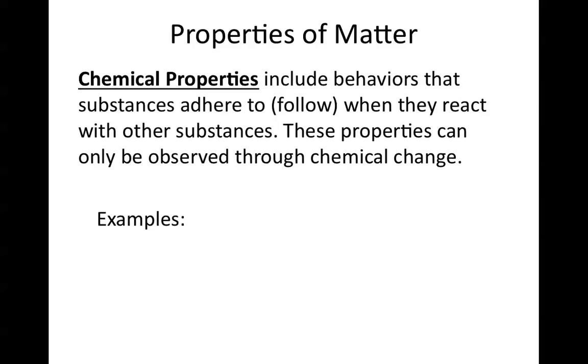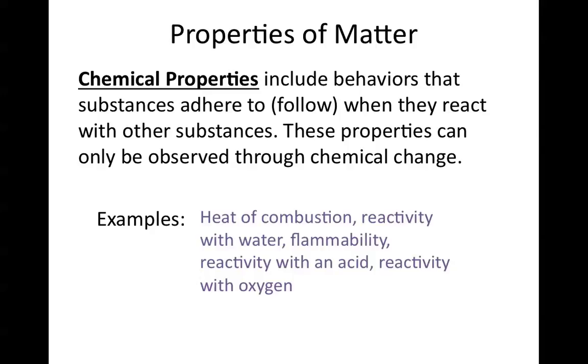Chemical properties include behaviors that substances adhere to or follow when they react with other substances. So these are all about what it can react with. So examples are heat of combustion, reactivity with water, reactivity with acids, flammability, reactivity with oxygen. So these are properties that deal with reacting with something else potentially. Also, we can observe these properties through a chemical change.